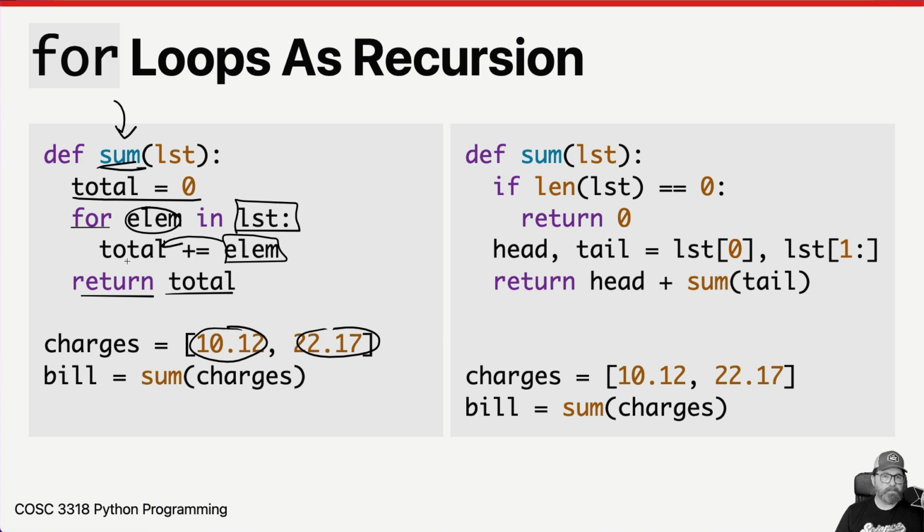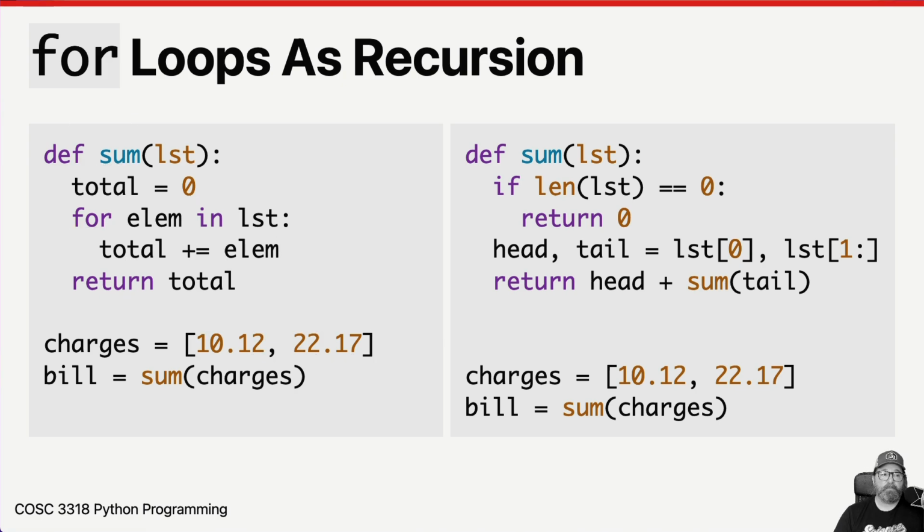This is very straightforward, I hope. I hope this makes total sense to you, because for a lot of people, the recursion side totally blows their mind. So let's take a look and see what happens here. The first line says, if the length of the list is equal to 0, then we're going to return 0.